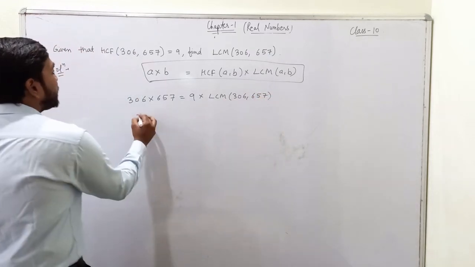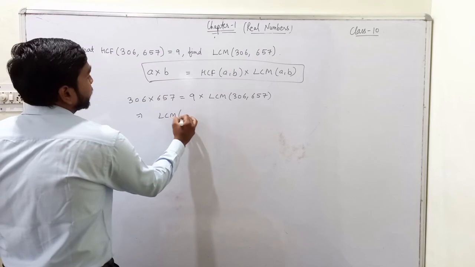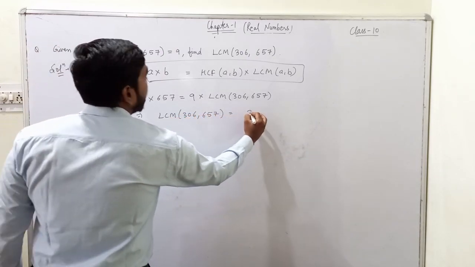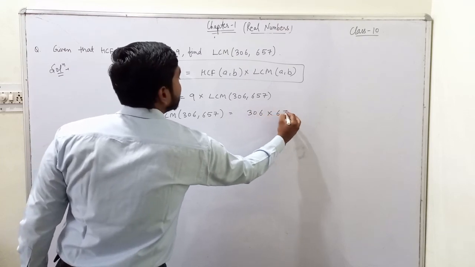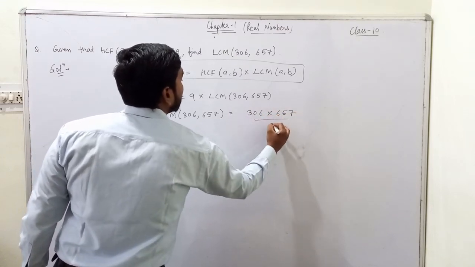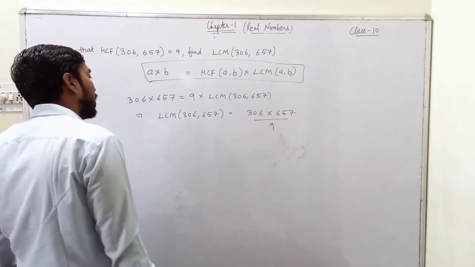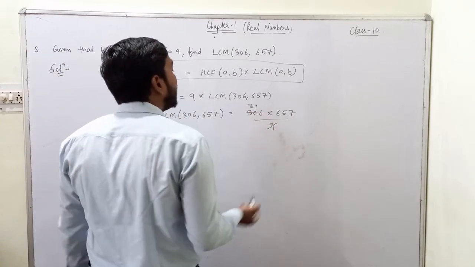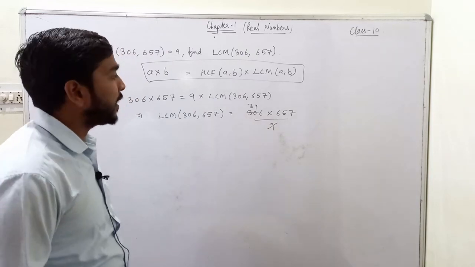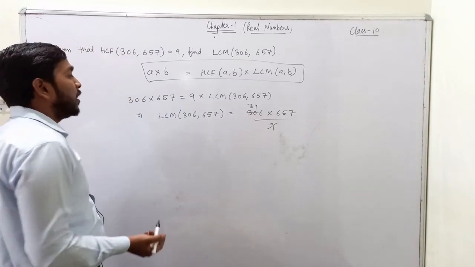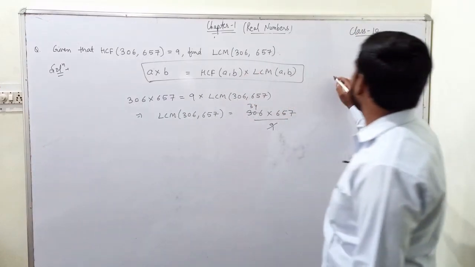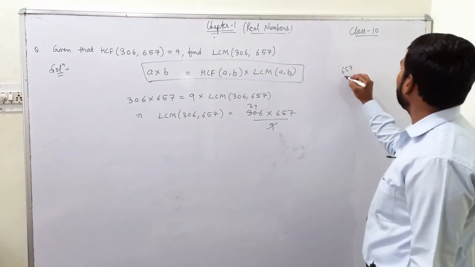Now, the LCM of the numbers would be 306 into 657 upon 9. Now 306 is divisible by 9. Now we need to multiply these terms. So upon multiplying these terms, what do we get? 657 times 34.